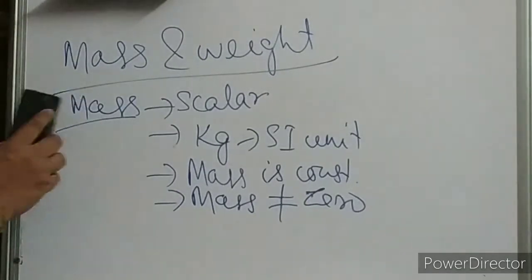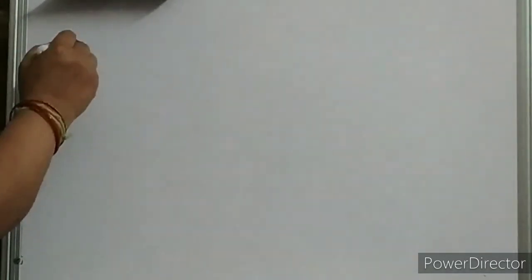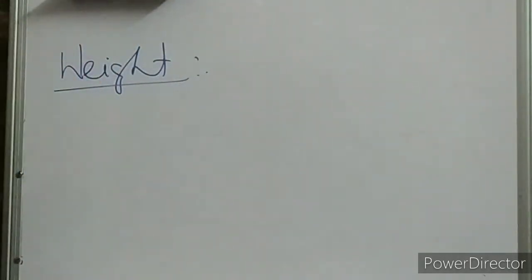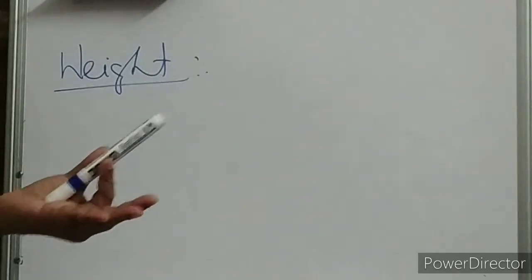Now let us discuss what is weight, children. This is an important one, and a little bit more thinking is required. Mass is very easy. What is weight? Weight of a body, what does it mean? Actually, it is the force with which it is attracted toward the center of the earth. So weight of the body is the force with which it is attracted towards the center of the earth.